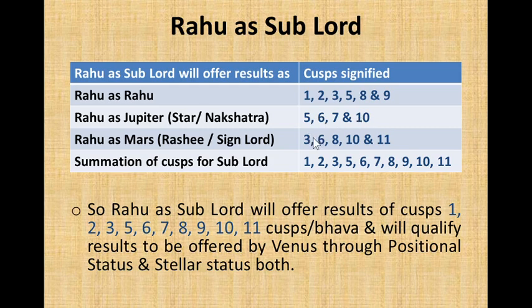Rahu as Mars offers results of 3, 6, 8, 10 and 11. So the summation will be the cusps 1, 2, 3, 5, 6, 7, 8, 9, 10, 11. So Rahu as sub-lord of Ketu will offer results of 1, 2, 3, 5, 6, 7, 8, 9, 10, and 11. And these cusps will qualify results to be offered by Venus to positional status and stellar status both.